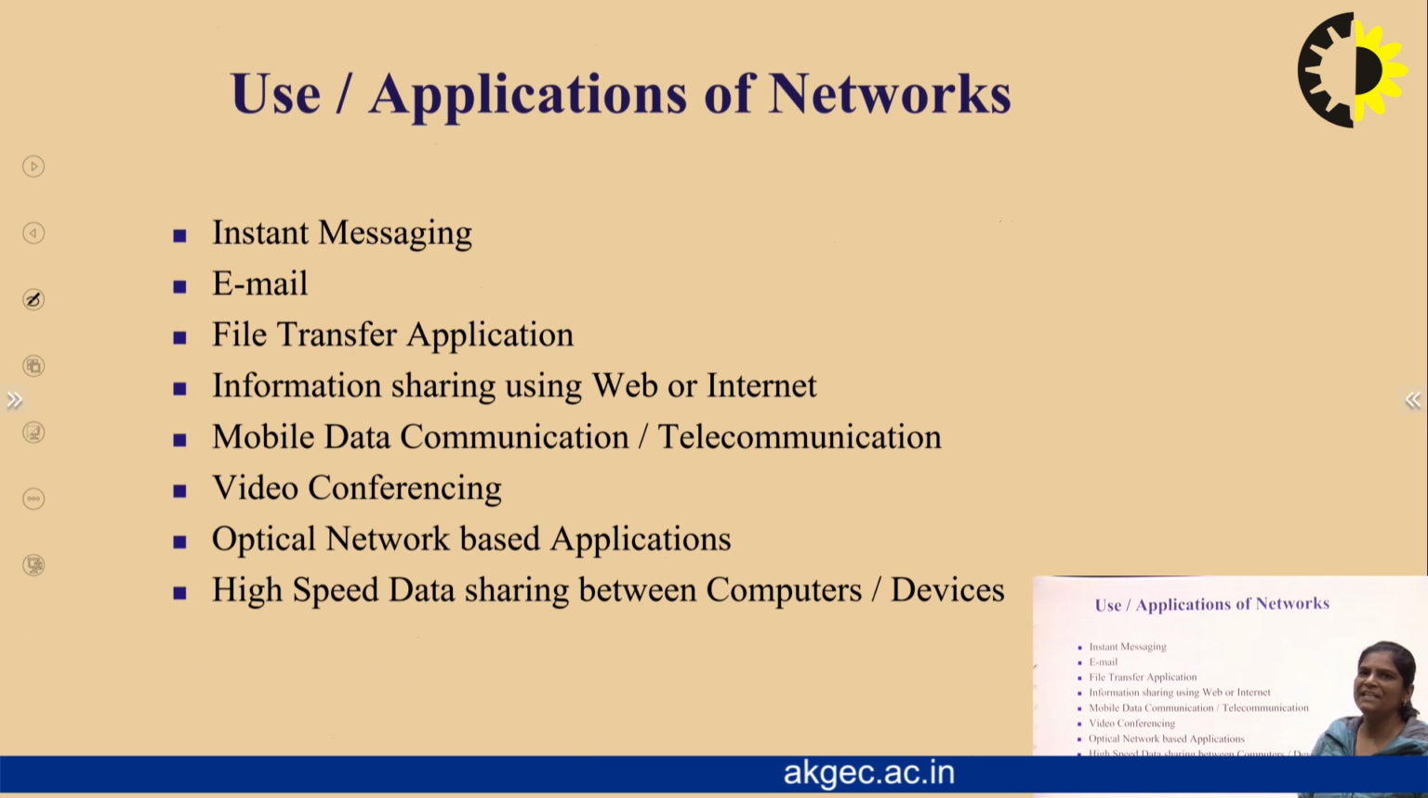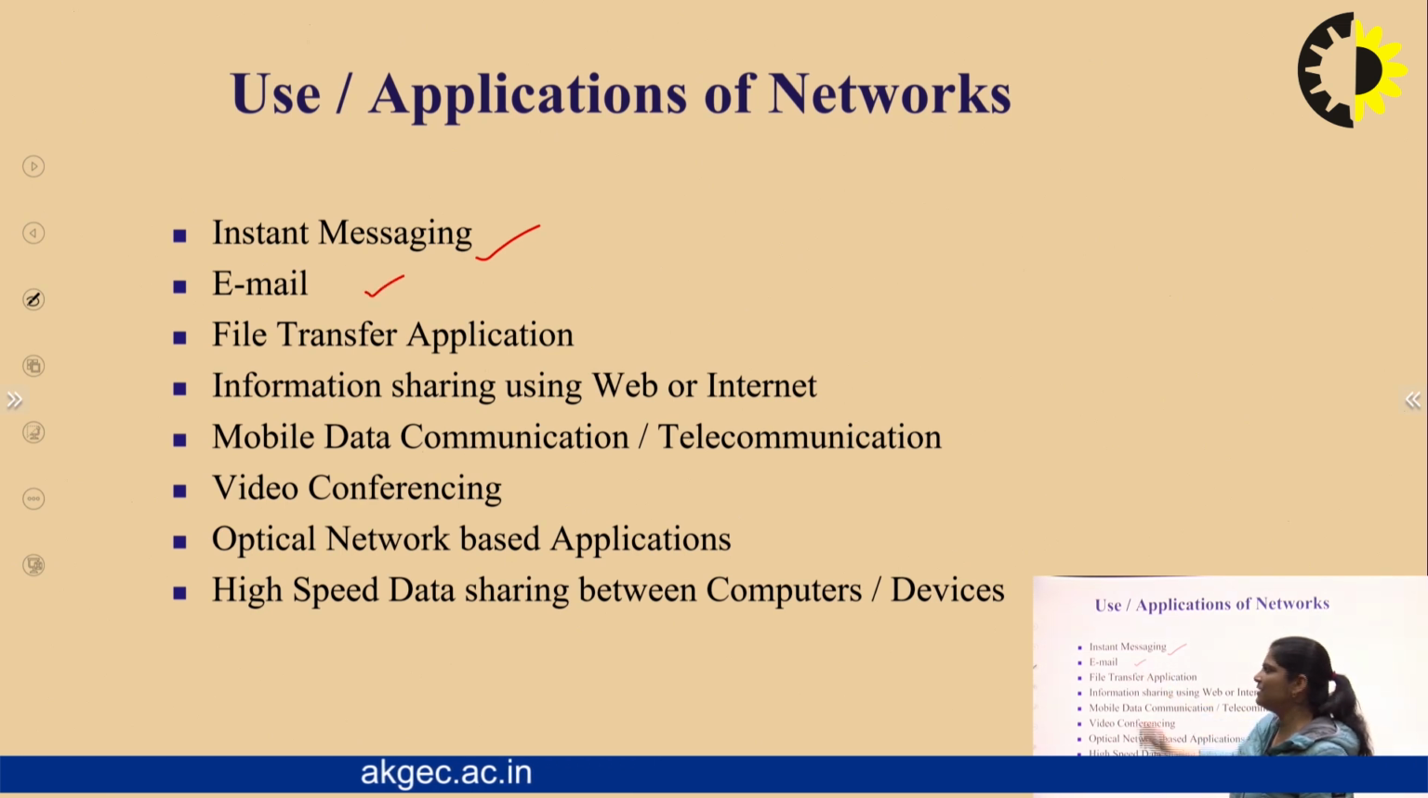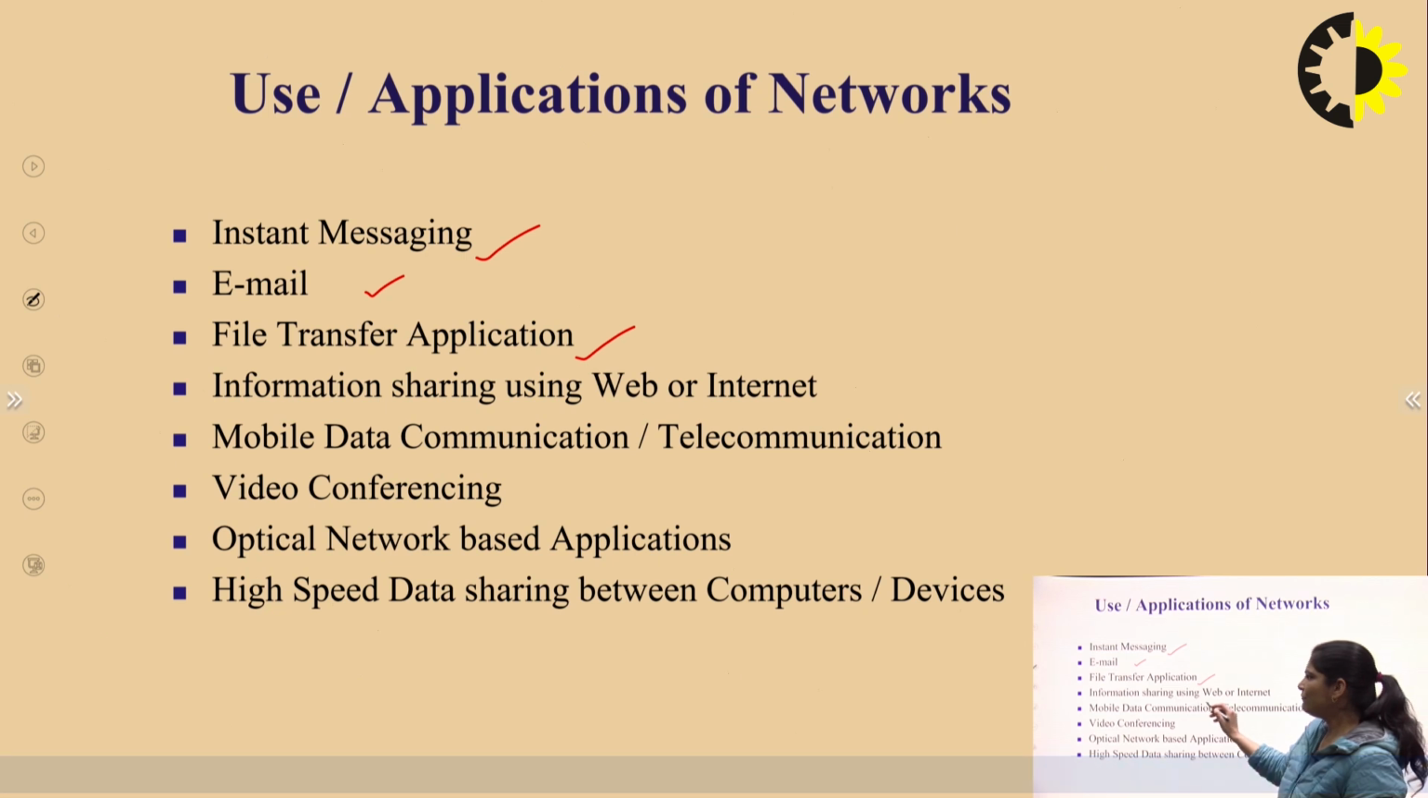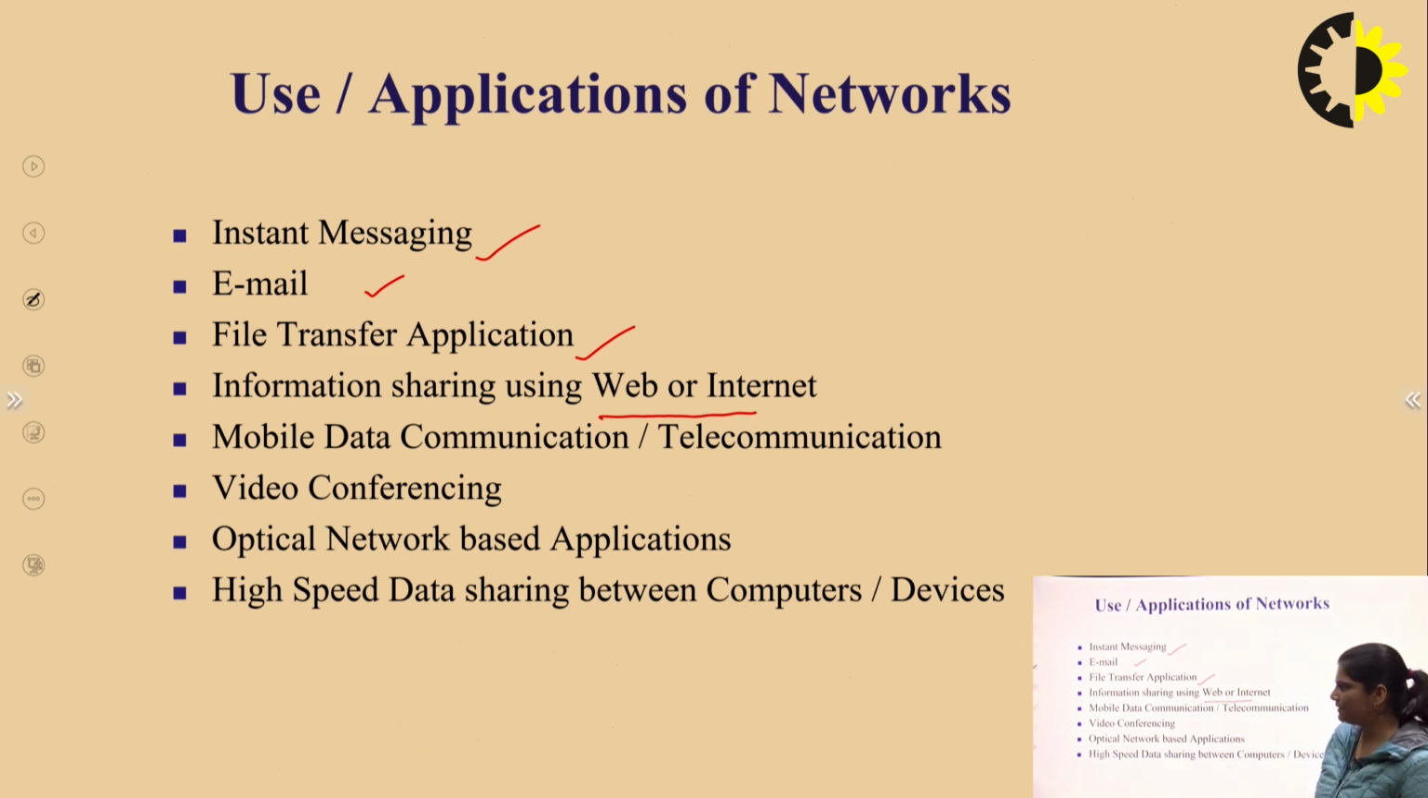Now what are the applications of a network? A network may be used for instant messages. Email, when we are sending email from sender to receiver. File transfer application, if we have to send a file from sender to receiver, we can use this application. Then information sharing using web or internet, mobile data communication, video conferencing, optical network based applications, and high speed data sharing between computers or devices. So these are the applications of a network.